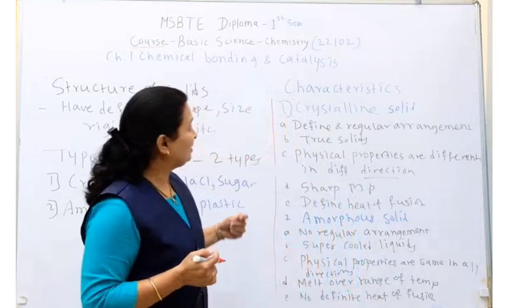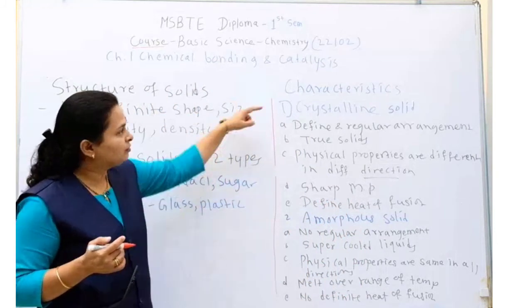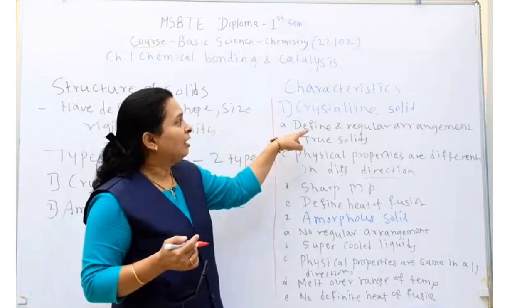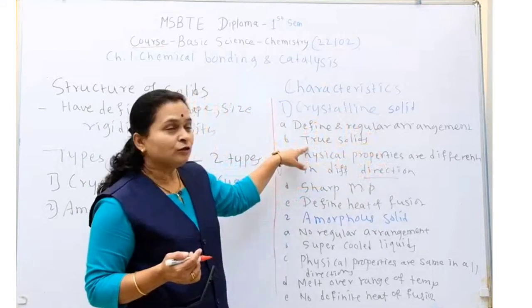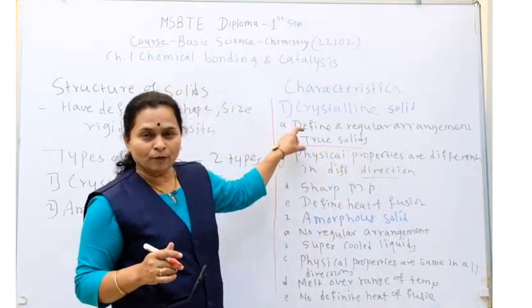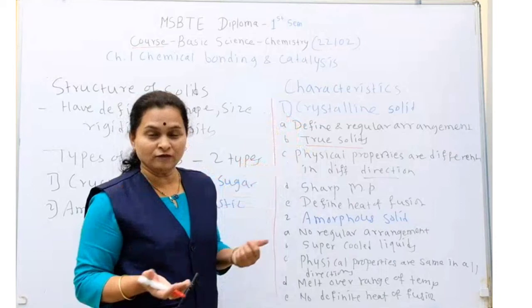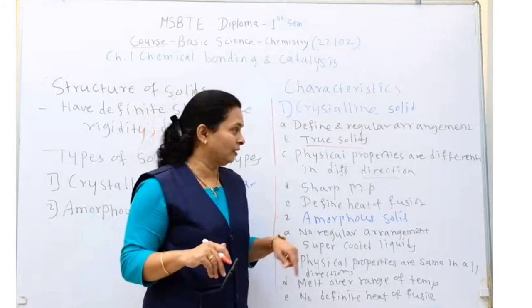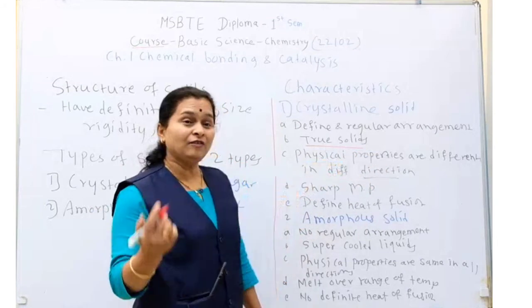Now next is the characteristics of these 2 types of solids. Crystalline solid has a definite and regular arrangement. It is known as a true solid. On this topic, MCQ is always asked: true solids are which solids, amorphous or crystalline? Then their physical properties are different in different directions.